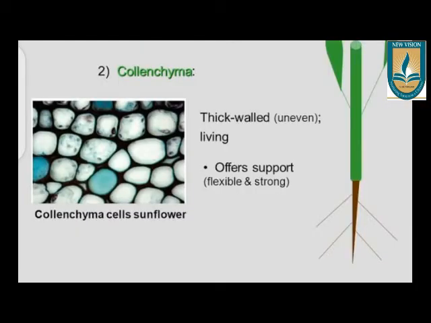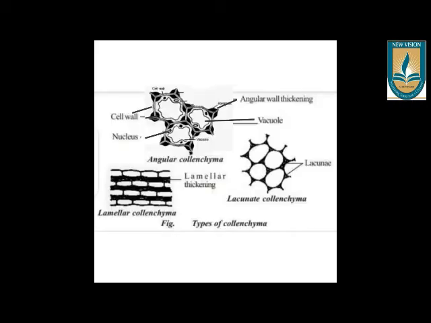So you need to remember that collenchyma is a type of tissue which is composed of all living cells which are thick walled, and this type of tissue gives support to the plant. At the same time, it is flexible. Collenchyma is divided into three types based on the cell wall thickening.